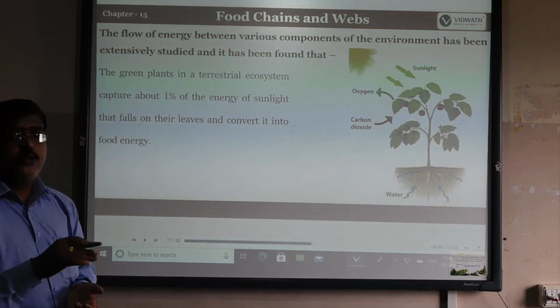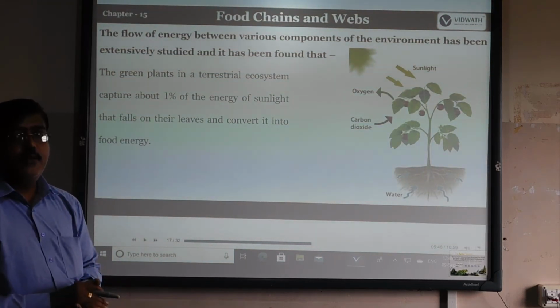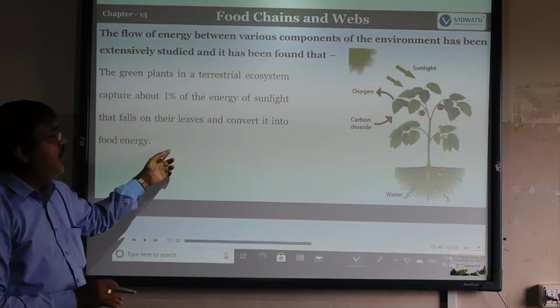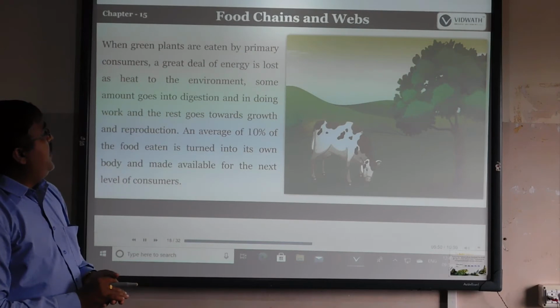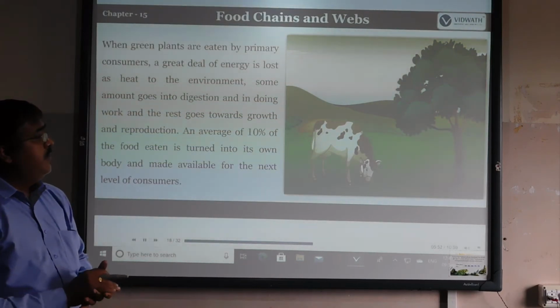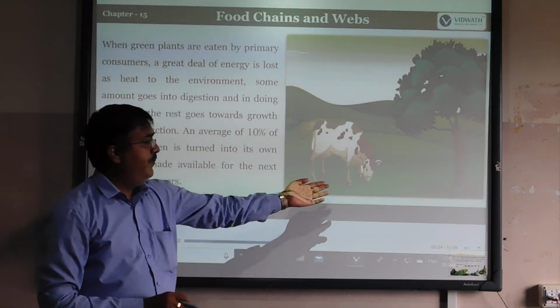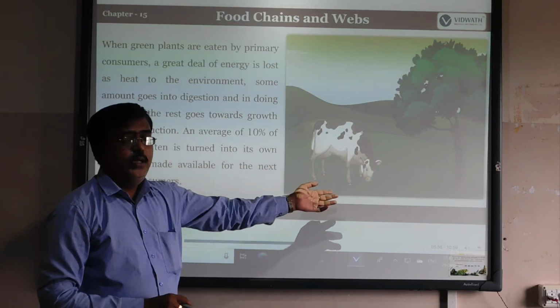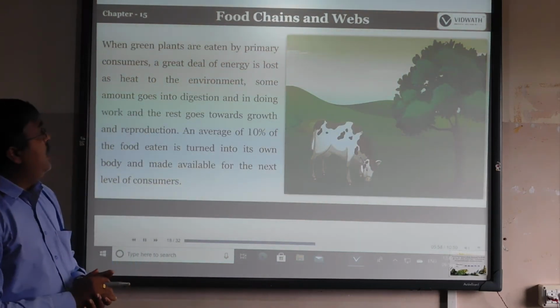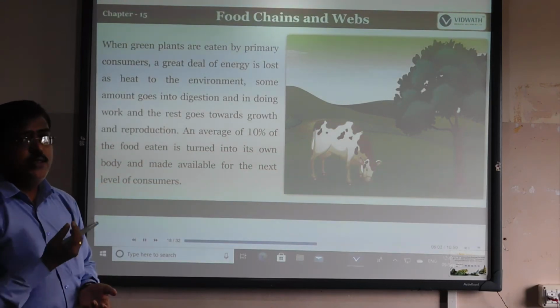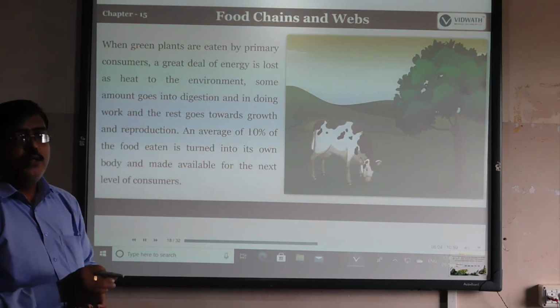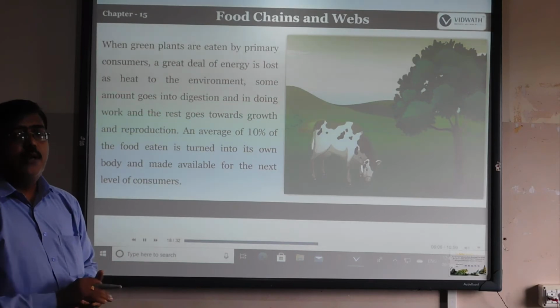After that, the energy moves from one organism to another through the 10% law. When green plants are eaten by the primary consumer, see this diagram. Here the cow eats the grasses. The greater energy is lost as heat to the environment. When we consume food, energy is lost as heat.